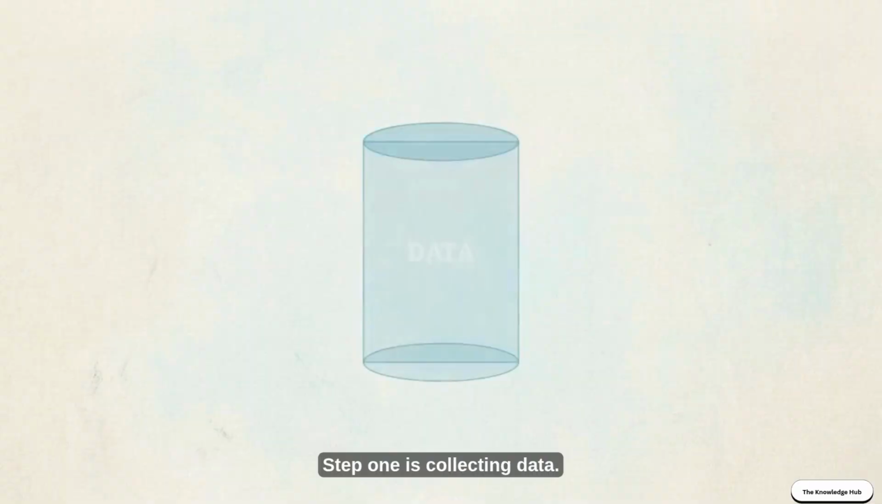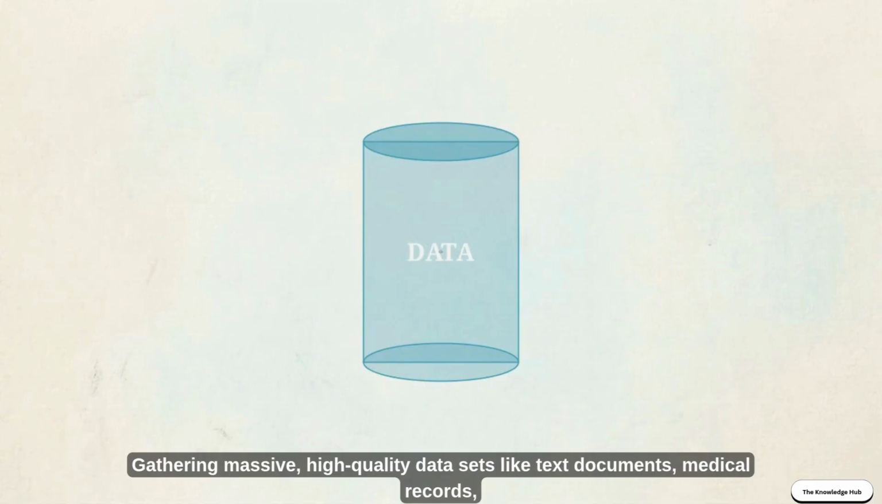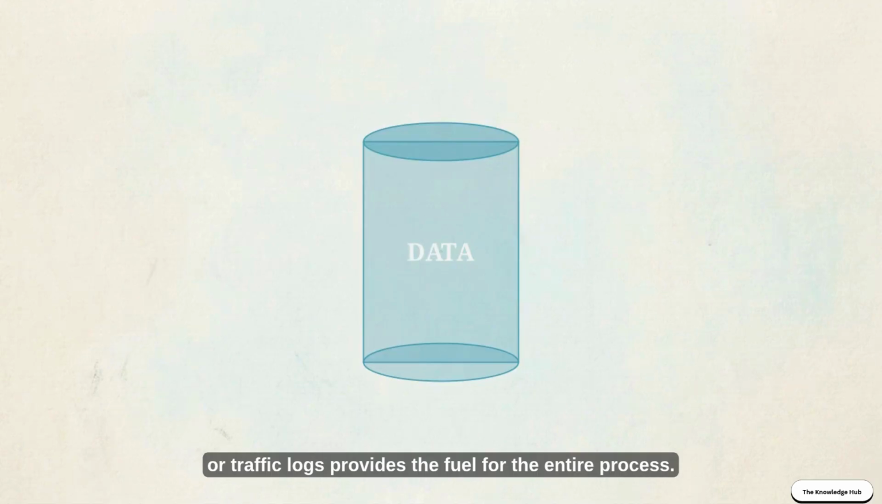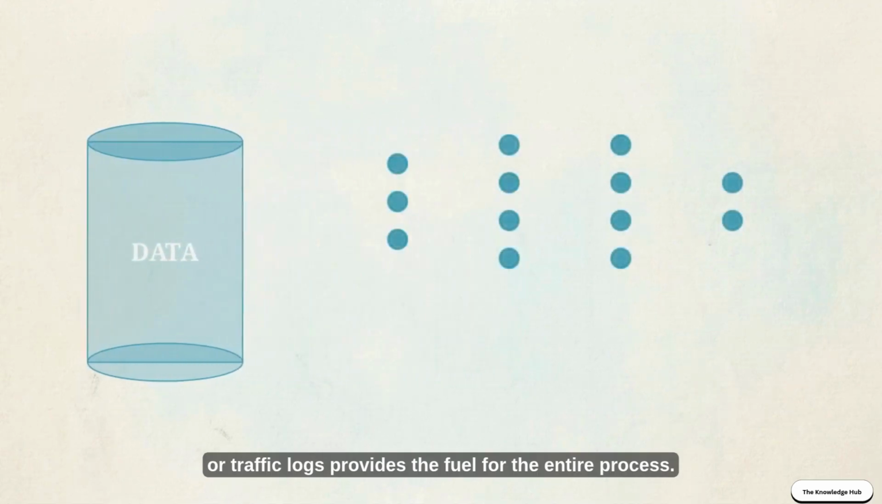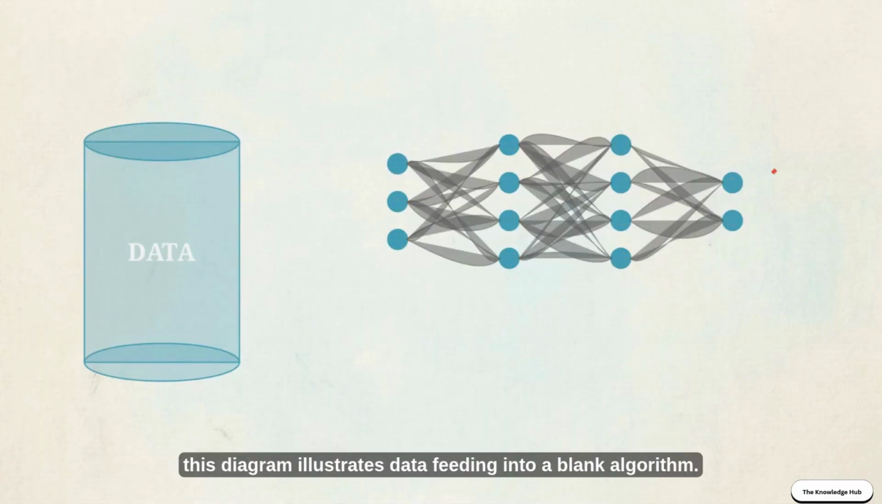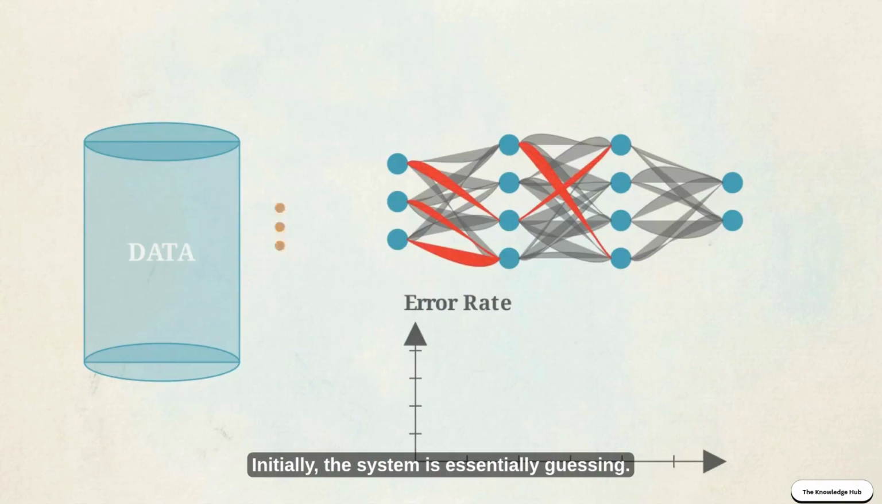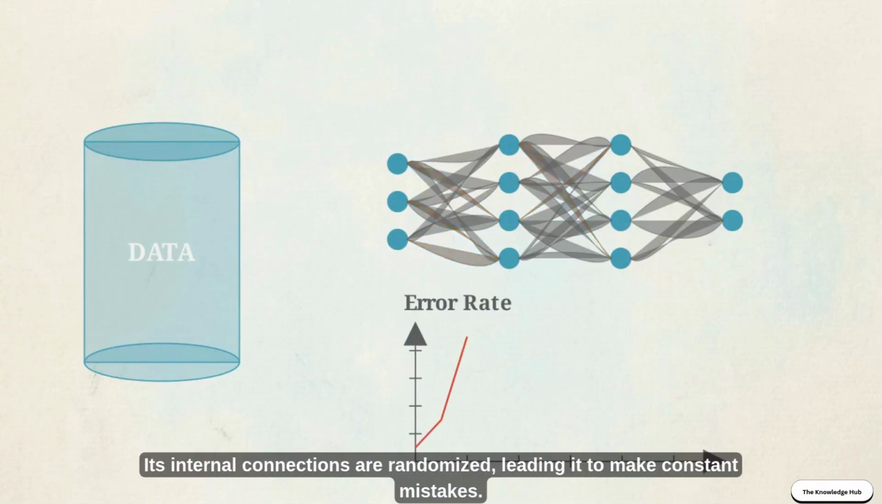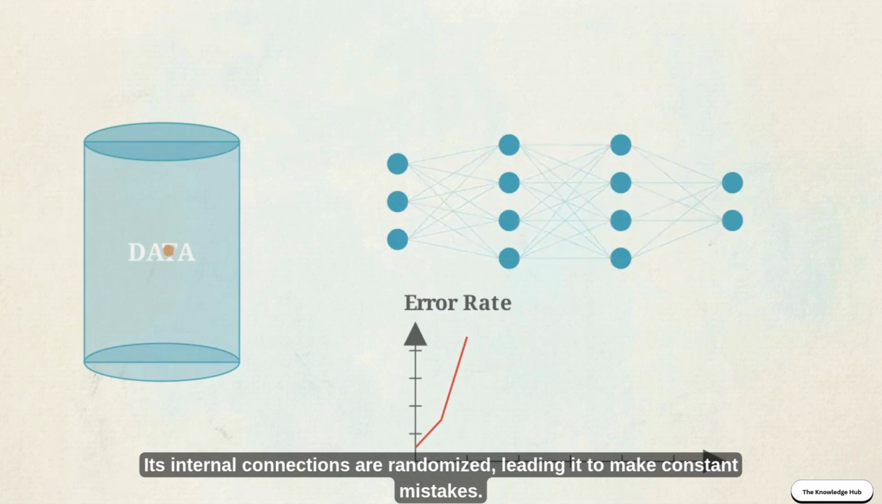This automated learning process occurs in structured environments, like this server farm, moving through a strict 5-step cycle. Step 1 is collecting data. Gathering massive, high-quality datasets, like text documents, medical records, or traffic logs, provides the fuel for the entire process. In Step 2, engineers train the model. This diagram illustrates data feeding into a blank algorithm. Initially, the system is essentially guessing. Its internal connections are randomized, leading it to make constant mistakes.